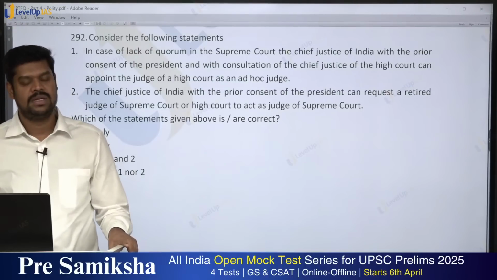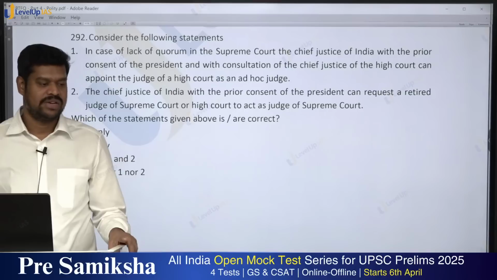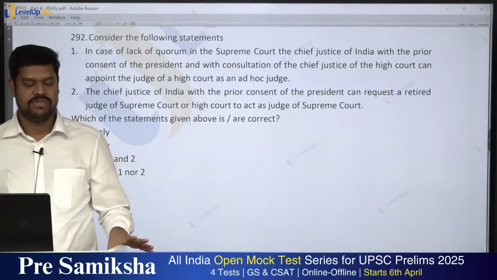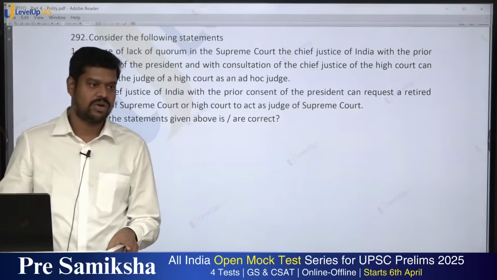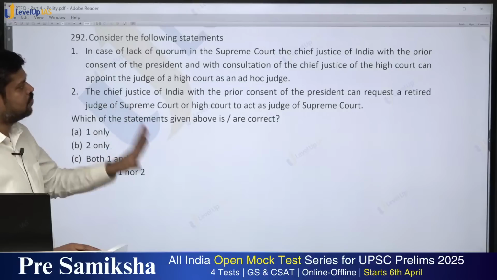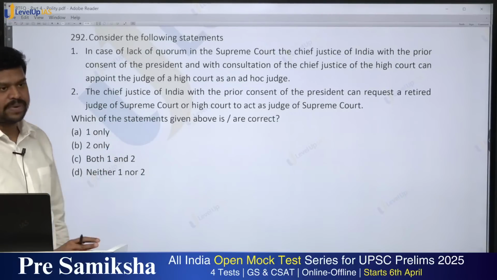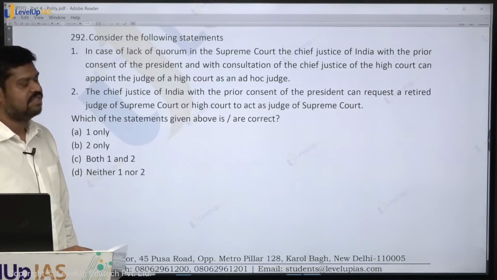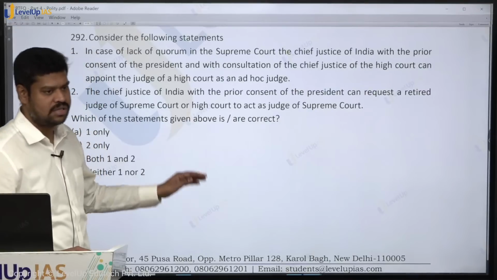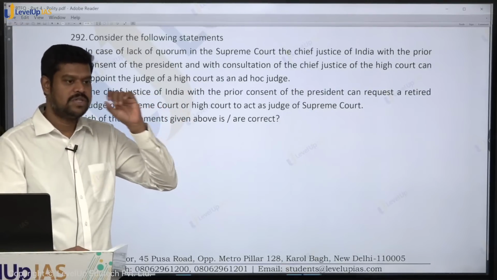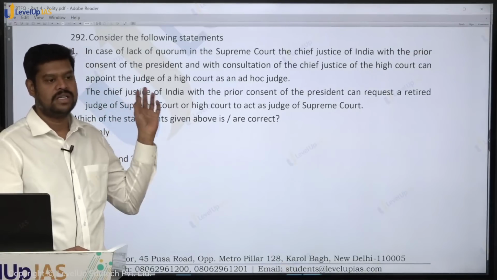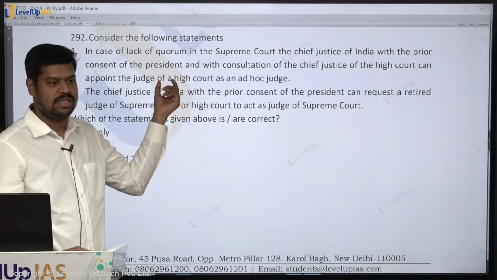It only means when the Chief Justice of India feels that there are not sufficient judges in the Supreme Court to administer justice effectively. So whenever he feels that there is lack of judges, then he can call for what is called an ad hoc judge, a temporary judge. So this is true. In case of lack of quorum, the Chief Justice of India, with the prior consent of the President and in consultation with the Chief Justice of the concerned High Court, can appoint a judge of High Court as an ad hoc judge. This is in general true, but one more thing you should know: not any judge of High Court, but a judge of High Court who is eligible to be appointed as a judge of the Supreme Court. That is actually missing in the statement, but be clear about it.